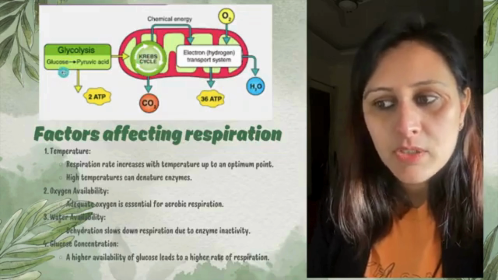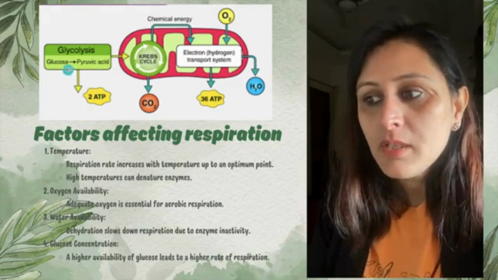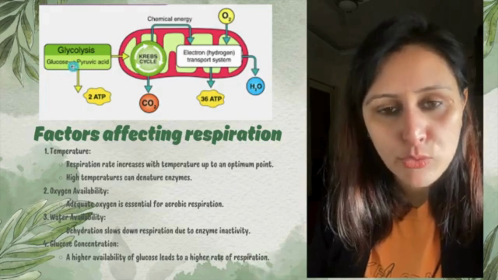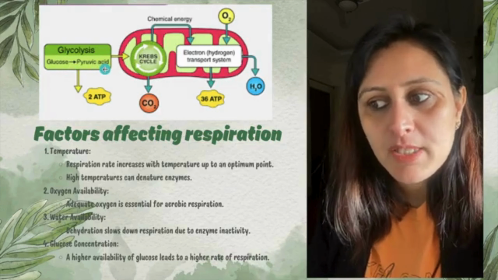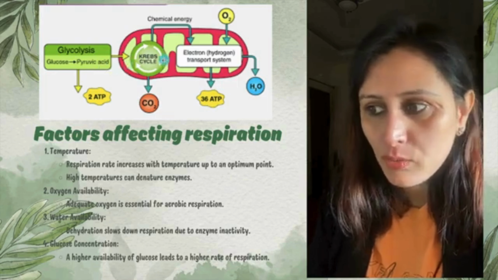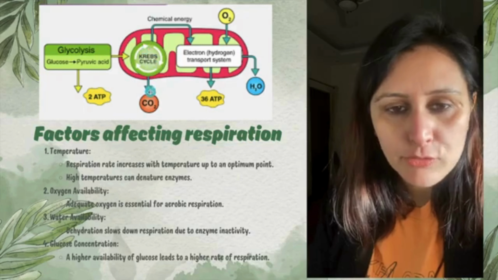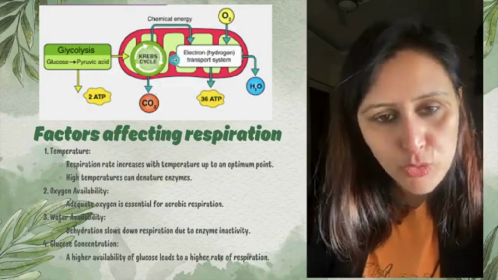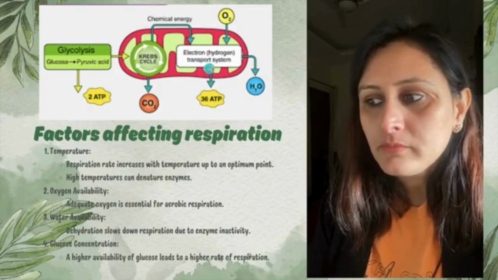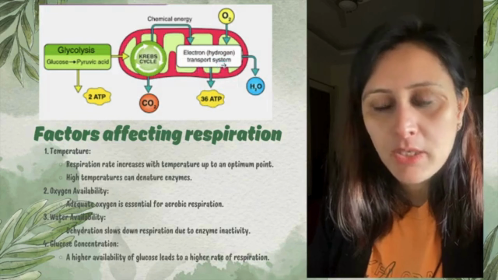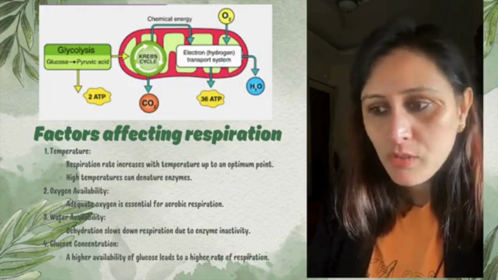The glucose gets converted into pyruvic acid, right? Then everything moved on to the mitochondria, where the Krebs cycle took place and the carbon dioxide got released out, right? And in the electron transport chain, this also happens in the mitochondria, where 36 ATPs as well as the water gets released out, right?